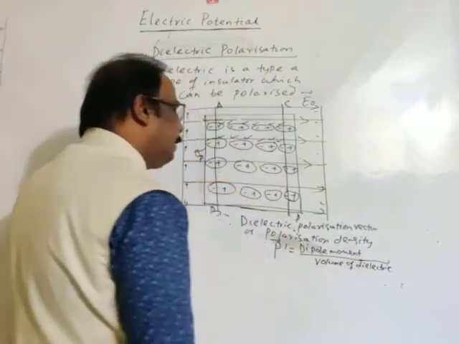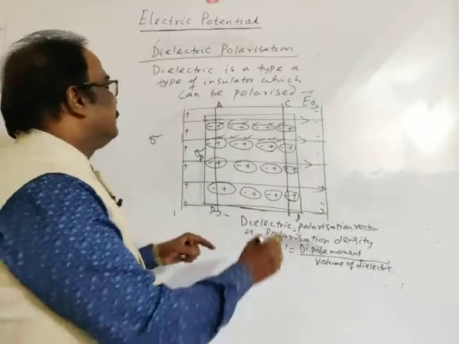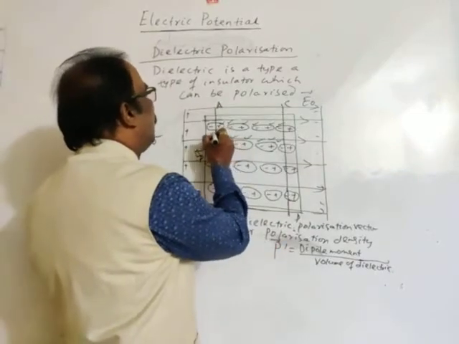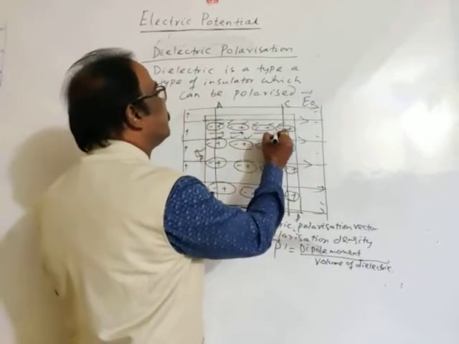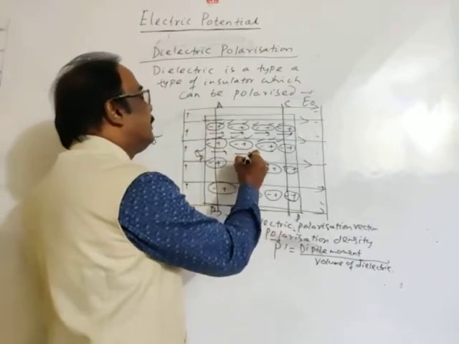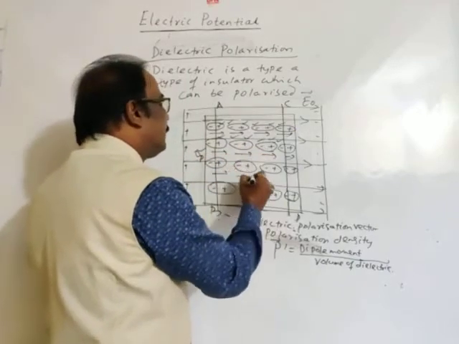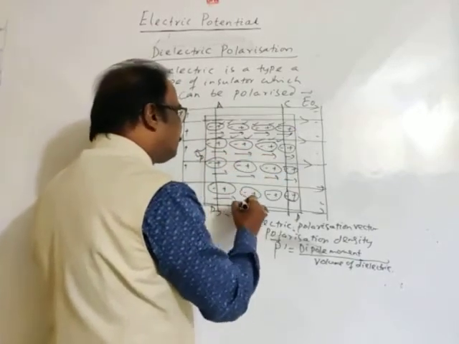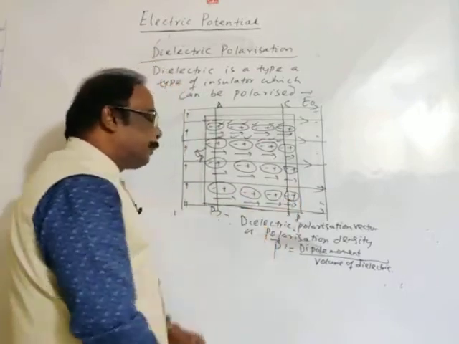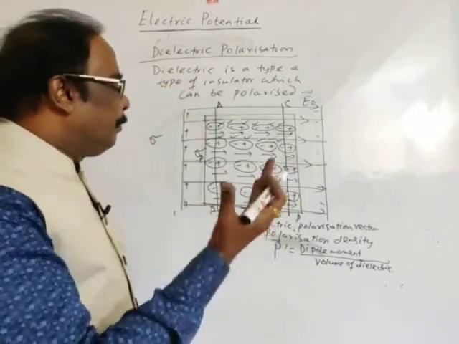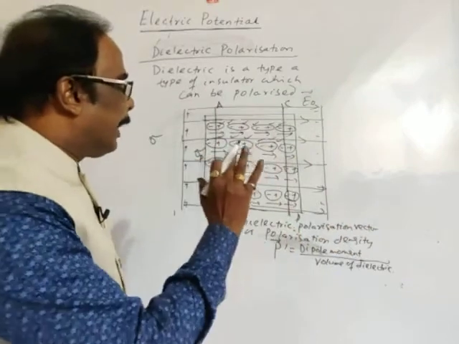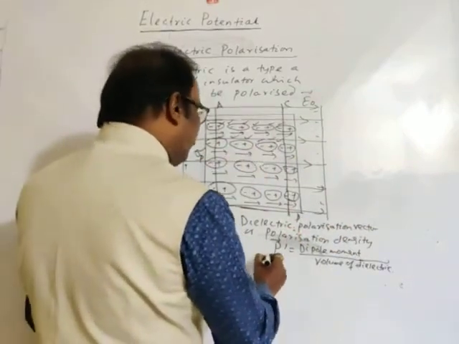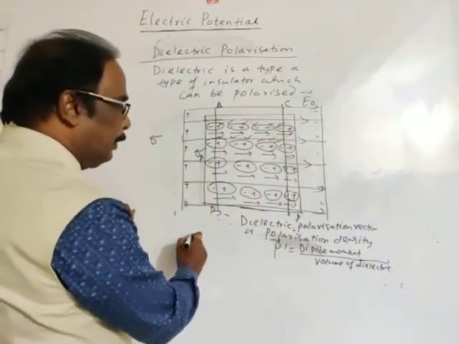Dipole moment per unit volume of dielectric. See, the dipole moments are all in the same direction, from negative to positive, from negative to positive, from negative to positive. So dipole moment per unit volume of dielectric may also be written as